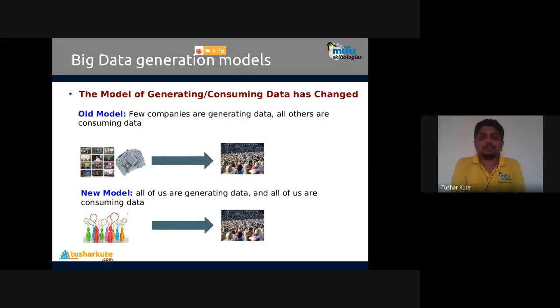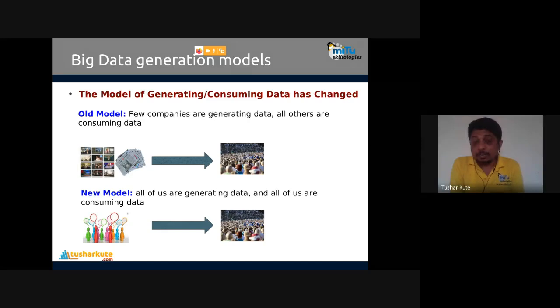So what are the big data generation models? How exactly is the data created? This was told to you already. The model of generating and consuming data has changed. The old model was that a few companies were generating data and all others were consuming.